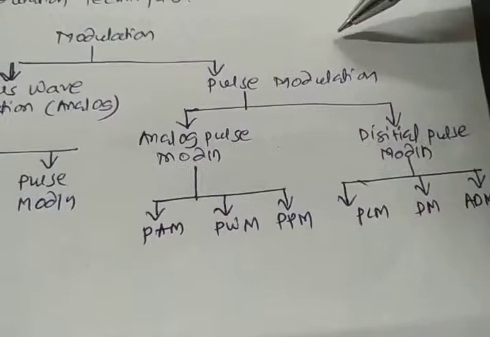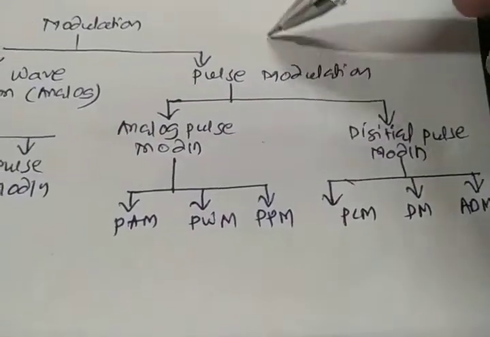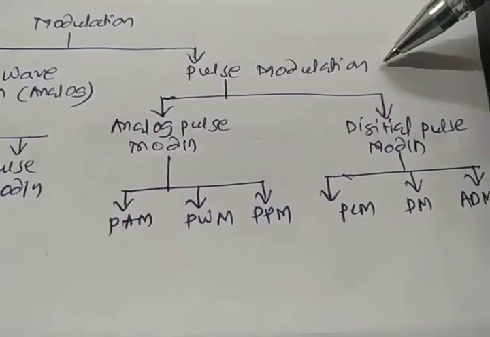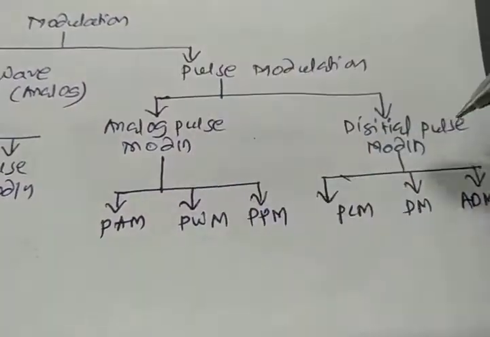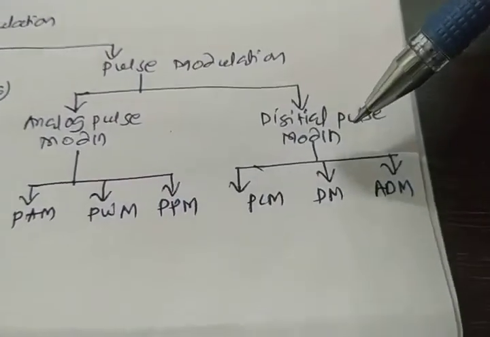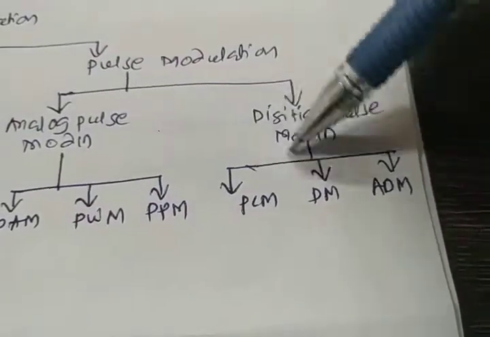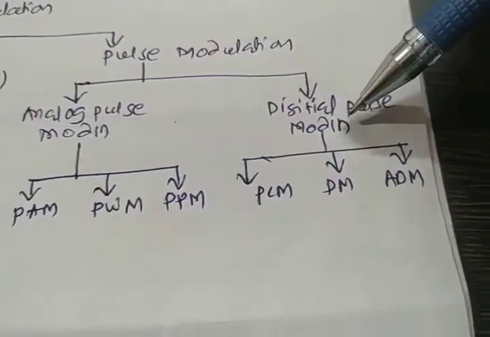On the other side, pulse modulation is divided into analog pulse modulation and digital pulse modulation. Nowadays we mostly use the digital modulation concept.